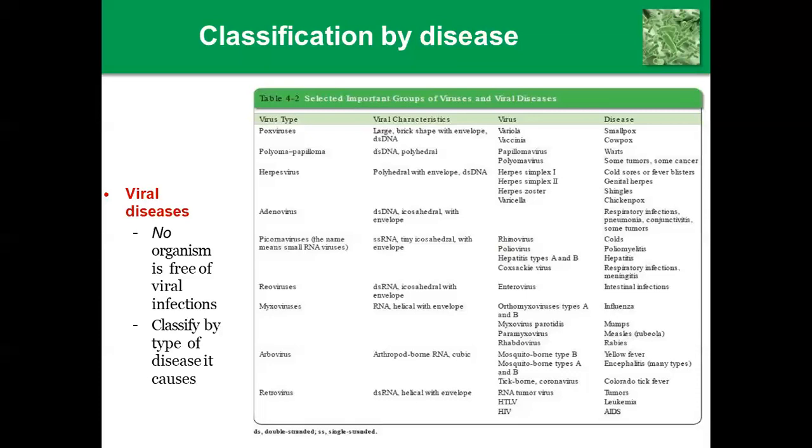The next, reoviruses. Reoviruses, you can say enteroviruses, produce the disease of intestinal infection. The next, myxoviruses, also called orthomyxovirus type A and type B, mainly produce influenza. Then myxovirus parotitis, that is, mumps. Then paramyxovirus, which produces measles or rubella. Then rhabdovirus, which produces rabies. So according to this, different viruses produce different diseases.